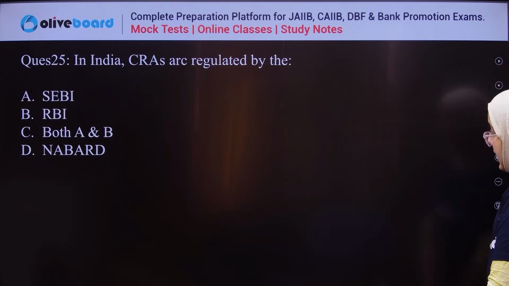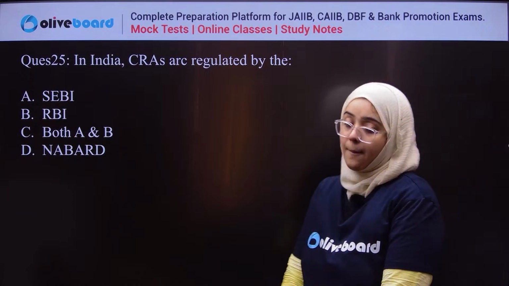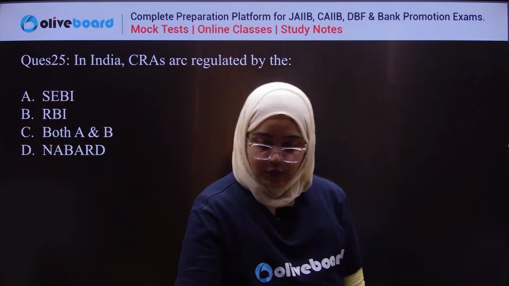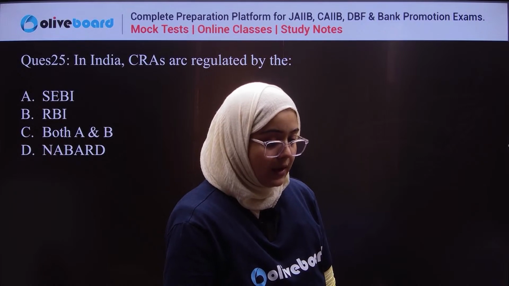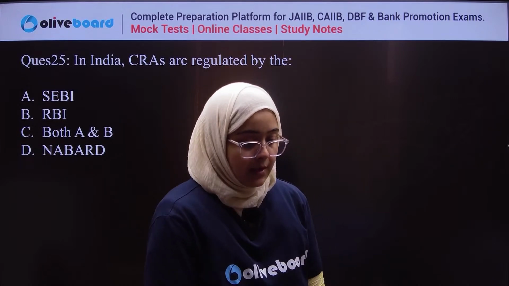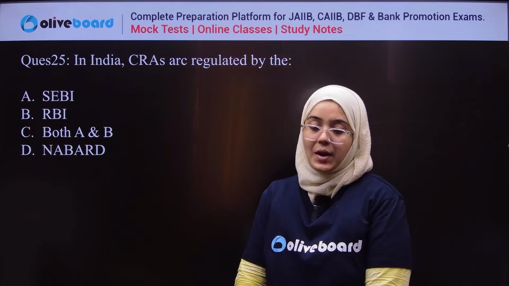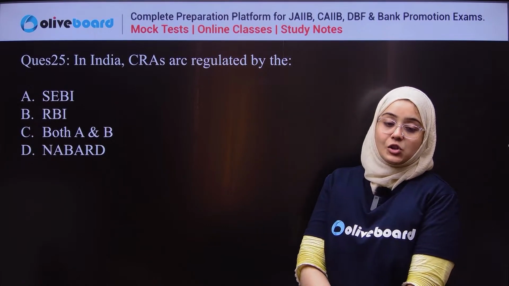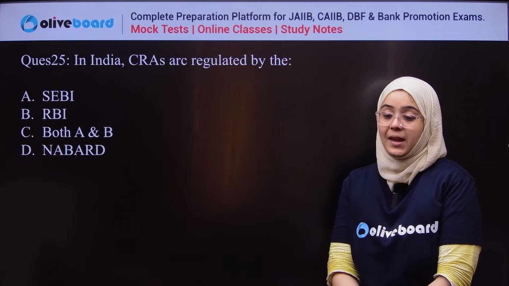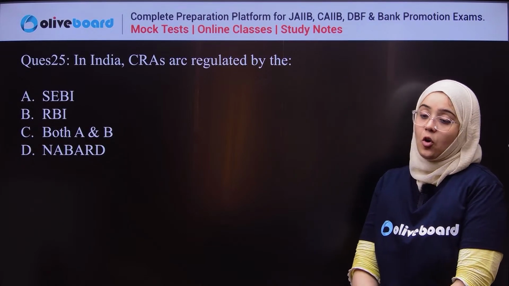Okay, next question. In India, credit rating agencies are regulated by whom? SEBI, RBI, both A and B, or NABARD.